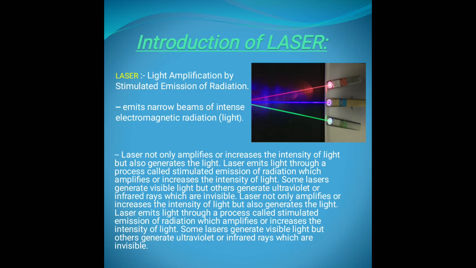Laser emits light through the process called stimulated emission of electromagnetic radiation, which is the main and basic principle behind the laser. This was all about the introduction to laser. I hope this is sufficient to know what laser is: light amplification by stimulated emission of radiation.